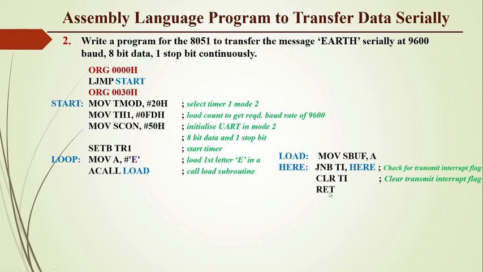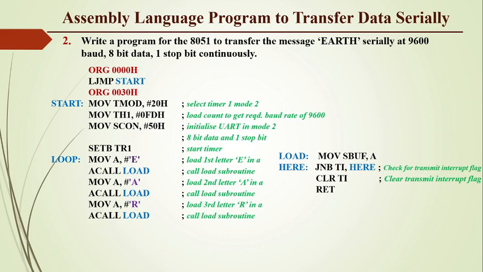After this instruction RET, it will come to the instruction MOV A, #'A'. Here the next letter of EARTH we are loading into the accumulator and again calling the load function. So the load subroutine is called again, and now the letter A is loaded into SBUF and transmitted.